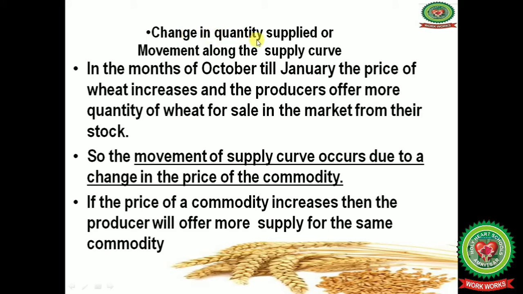Firstly, we will discuss the change in quantity supplied, or movement along the supply curve. In the months of October till January, the price of wheat increases and the producers offer more quantity of wheat for sale in the market from their stock. So, the movement along the supply curve occurs due to a change in the price of a commodity. If the price of a commodity increases, then the producer will offer more supply of the same commodity.